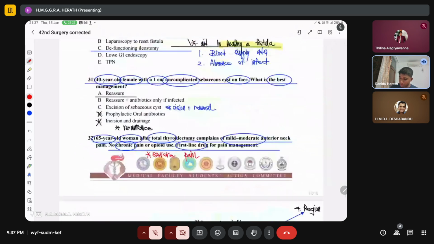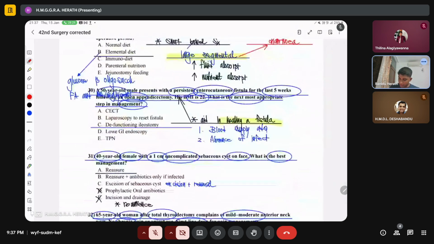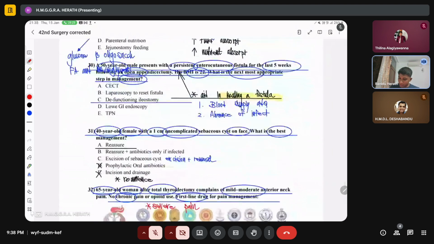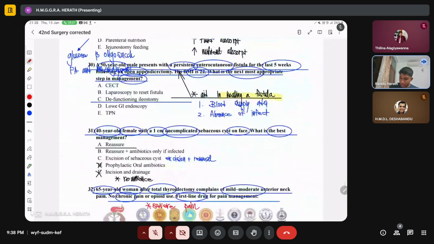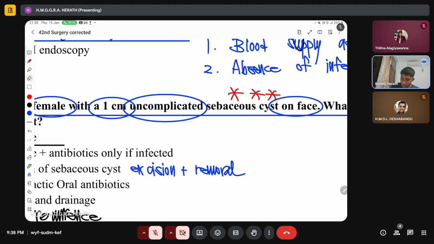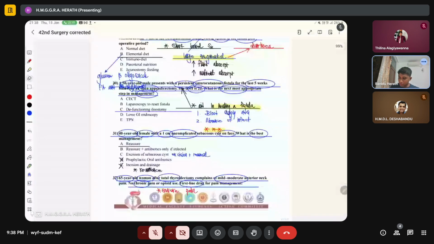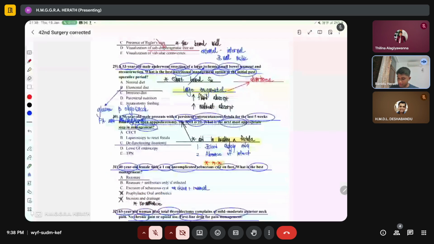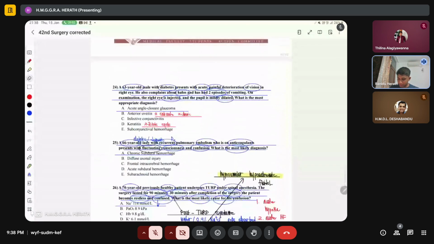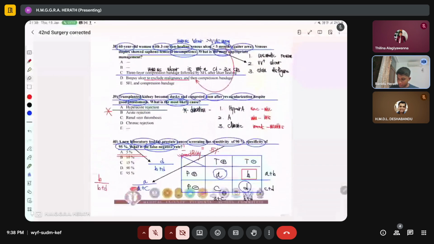You guys already know about the WHO pain ladder and management of opioid poisoning. And then this one, you can get small MCQs which try to detect your common sense, right? So this is the face. So in the face there is high risk of scarring. So you have to balance out the weight of doing the surgery versus the risk of forming the scar. If the scar is still going to form, you can offer the patient reassurance. However, if the patient still wants the surgery, or if there is increased complications of the lesion, you have to provide the patient with the surgery, right? Then we discuss this. Okay, so that is it for the 2018 MCQ.